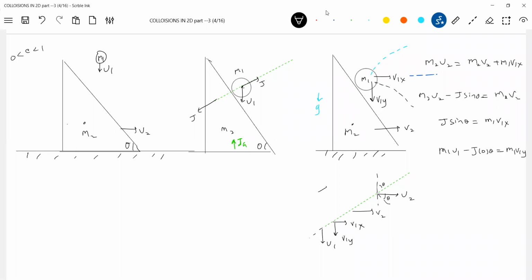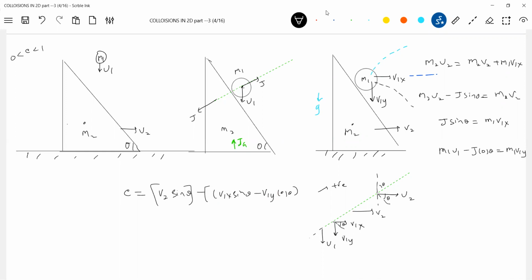Now, define this direction as positive. Then what is the formula? e is equal to v2 sine theta minus v1x sine theta minus v1y cos theta.